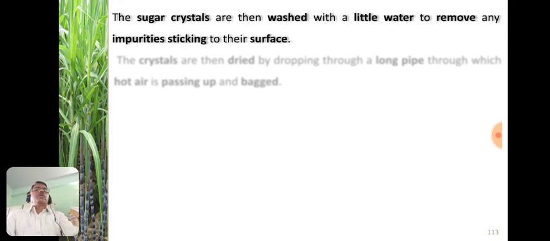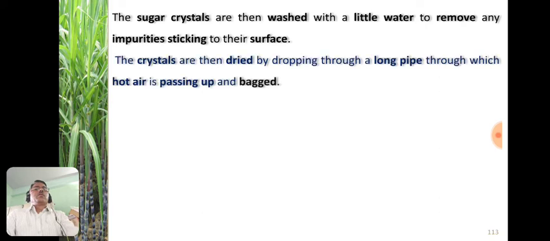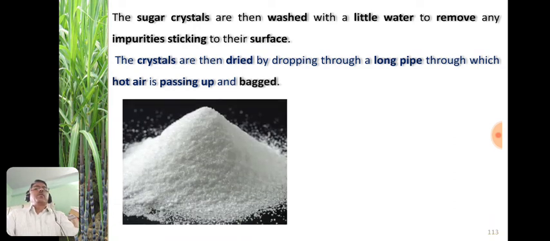Now the sugar crystals are washed with a little water in order to remove the impurities sticking to their surface. These crystals are then allowed to dry by dropping them in a long pipe through which hot air is passing, and then the crystals are bagged, meaning they are packed in bags.